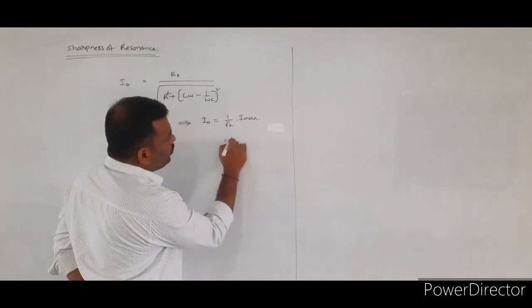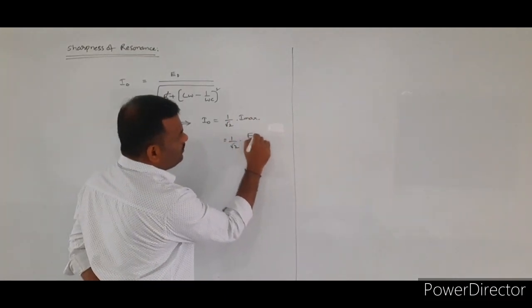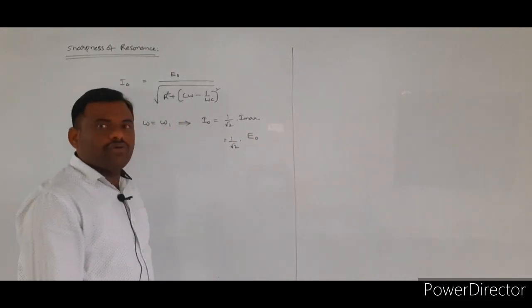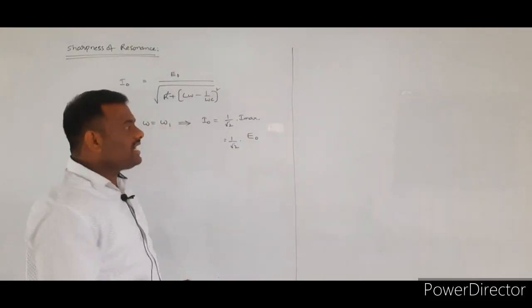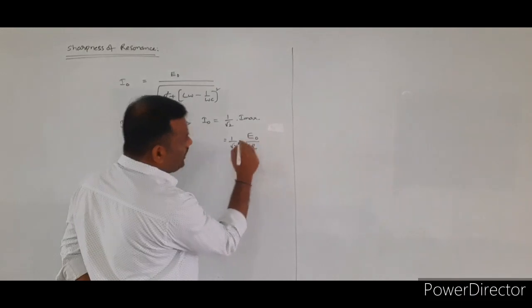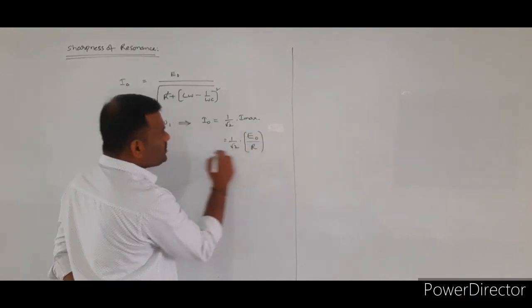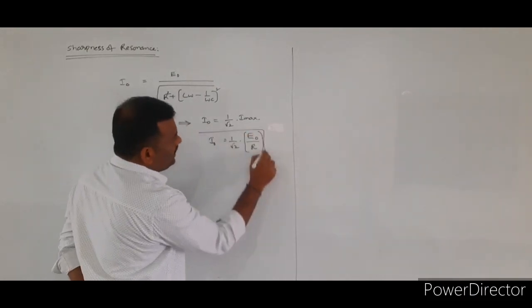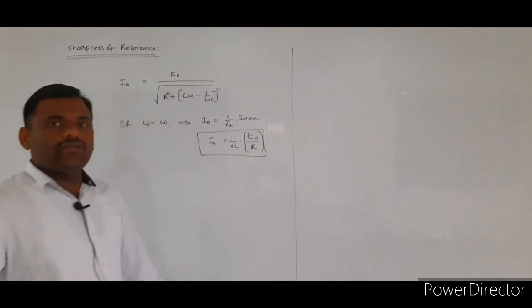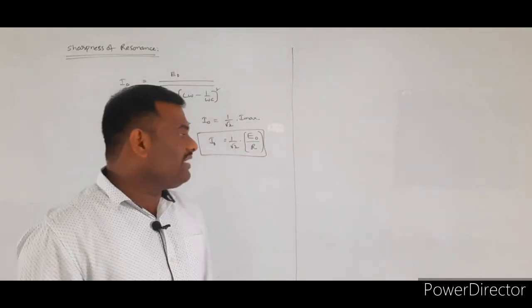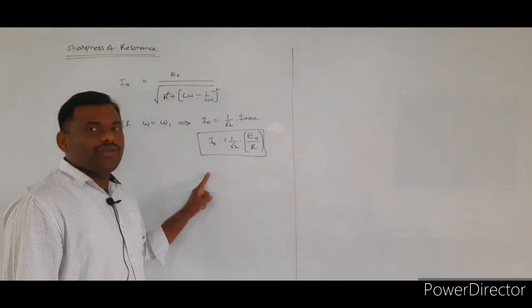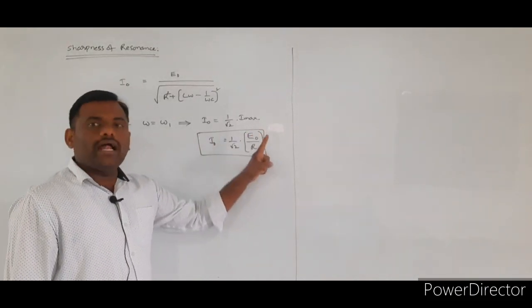I maximum is the maximum current flowing through the circuit at resonance condition, and its value is equal to E naught by R. So at omega equal to omega 1, I naught becomes 1 by root 2 into E naught by R.